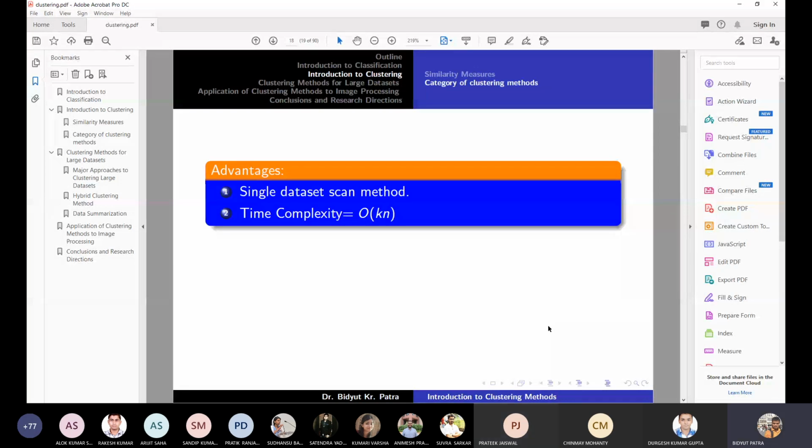But how is the time complexity coming order of n? Can anyone explain? Sir, we are calculating the distance from each cluster to each point. There are k clusters and n points, so for n points we calculate the distance n times. So how do you compute the distance from one point to the clusters? Sir, we will consider one point in each cluster as its representative. Then we compute the distance from a new point to each cluster, and whichever is minimum, we assign the point to that cluster.